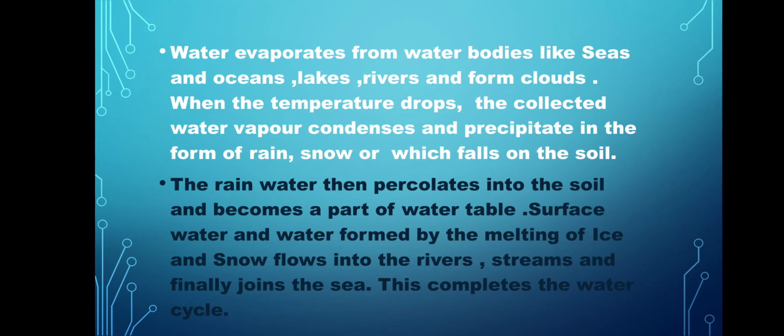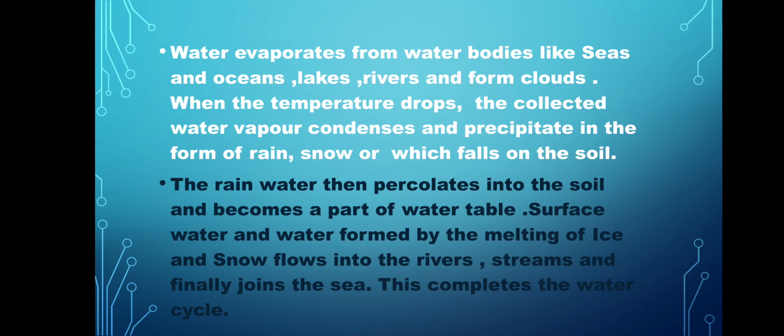And on the other side you can see here the water gets evaporated from the leaves of plants, which is known as transpiration, and here we can call it biological water cycle. So here you can see, you have to draw the picture of water cycle on your notebooks. Next, here is the explanation of water cycle.